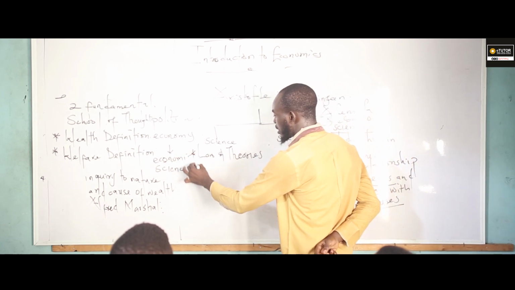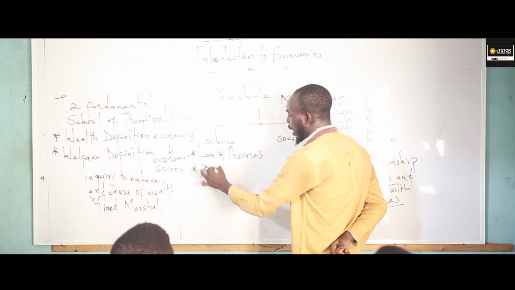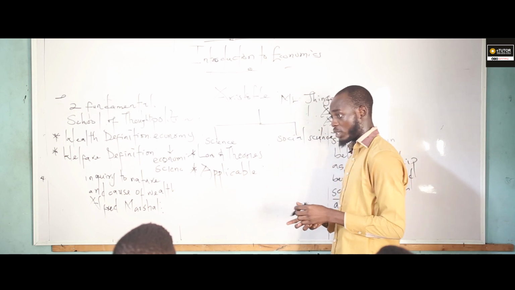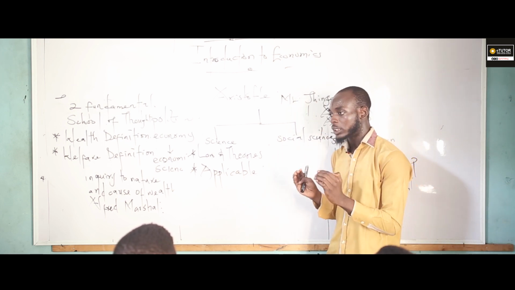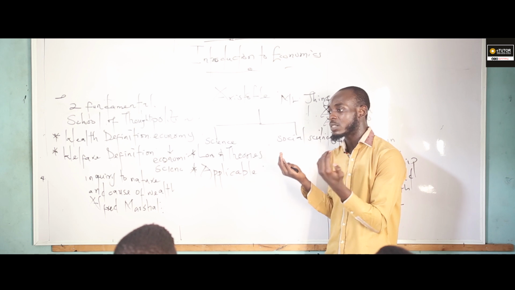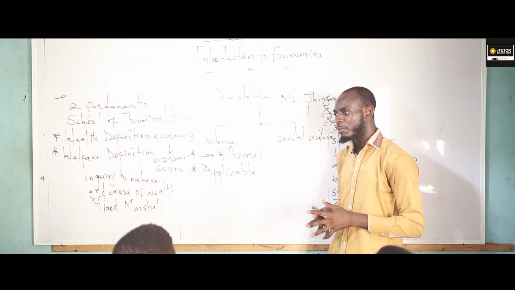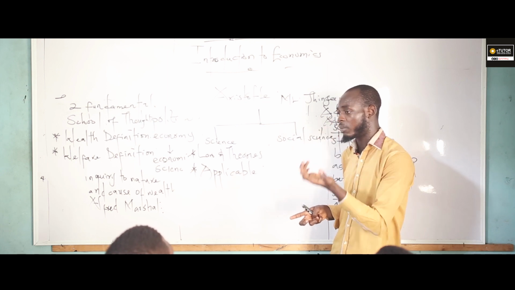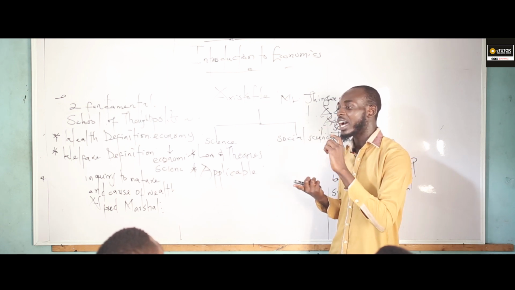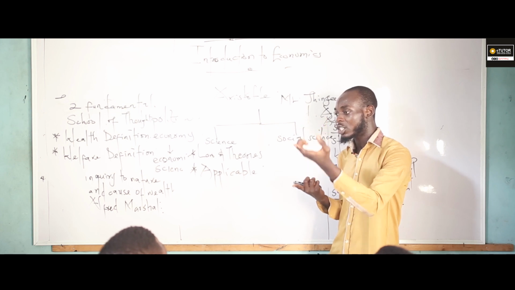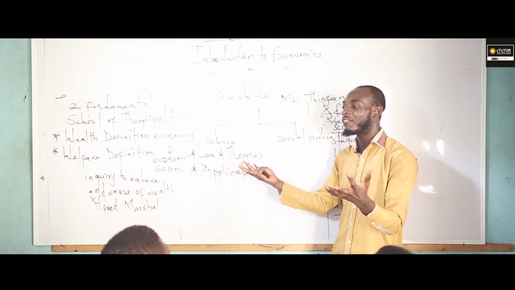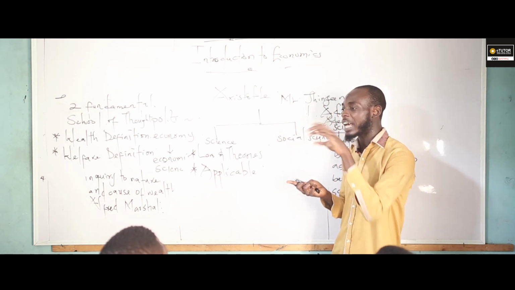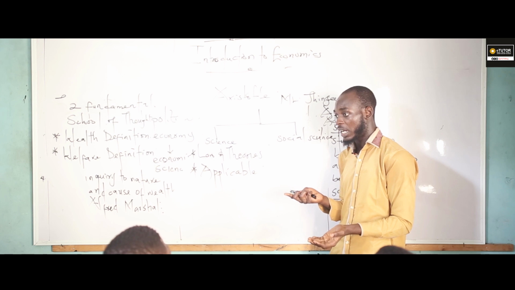Now, the second thing is that it must be applicable. Before we can regard any discipline as being a science, it must be applicable. For example, take one of the laws of demand and supply that I mentioned. They say the higher the price of a commodity, the lower the quantity demanded, and vice versa. Is it not like that? So based on that, it is applicable in the society. Are you getting that now?